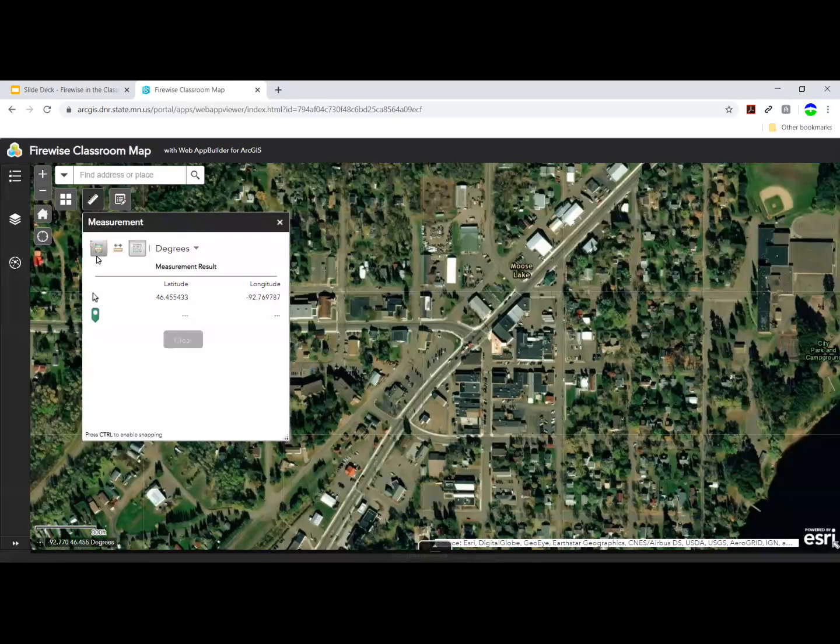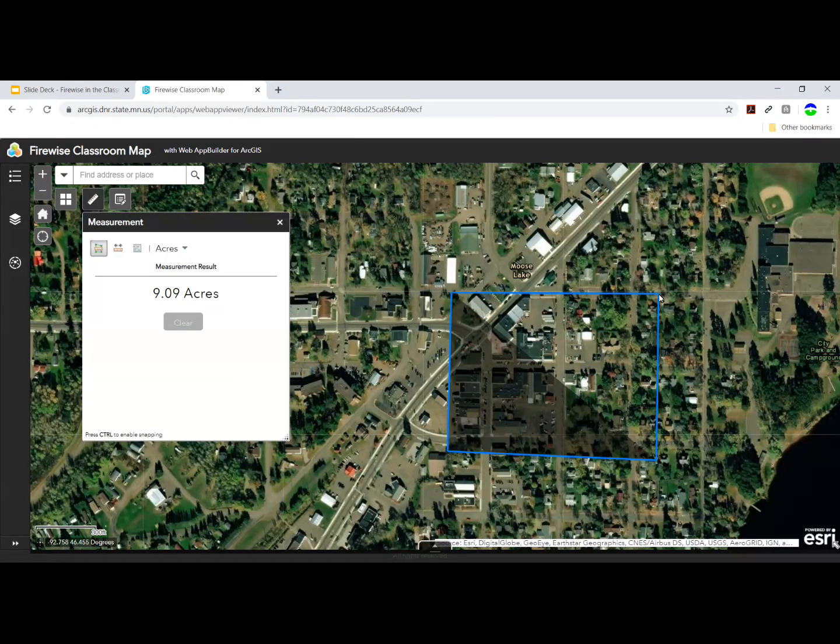If I click the area measurement tool and I want to measure how many acres something is, I'm going to click on the screen to start the shape. I'm then going to click and drag my mouse. Each time I drag the mouse and click, it's placing a vertex. That would be a point within the shape. When I choose to double click, that will end the shape. And here I see how large the area is. I can click Clear to remove that measurement.